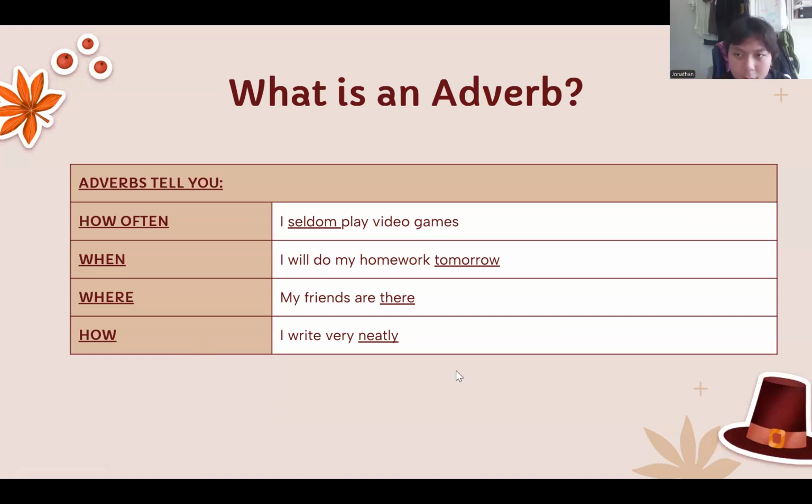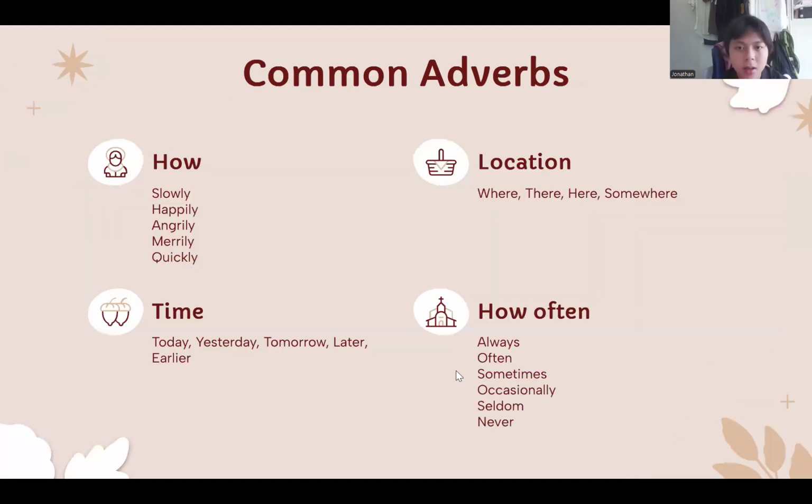So here are some common examples. These common adverbs are useful for a lot of scenarios. For example, how. I could be running slowly. I could be happily walking. I could be angrily shouting, and I could be singing merrily. I could be running quickly. So these adverbs are just words that describe how something is.